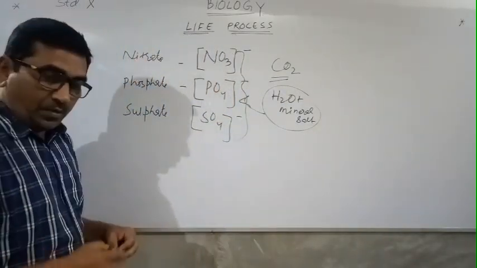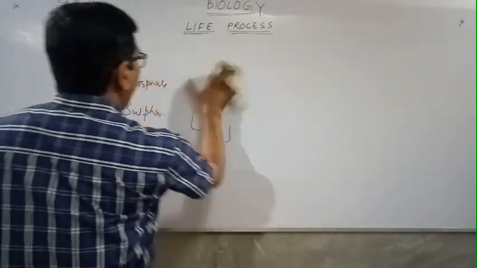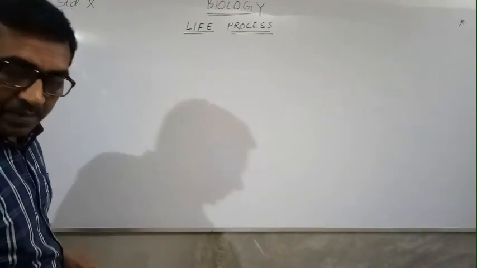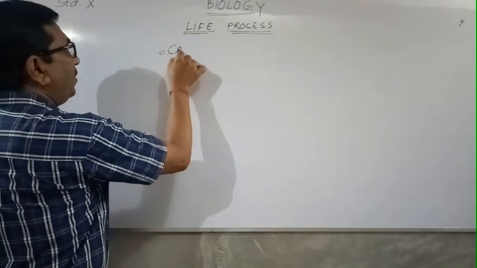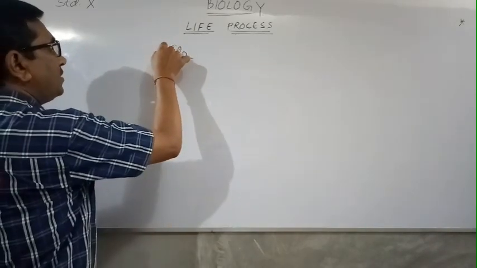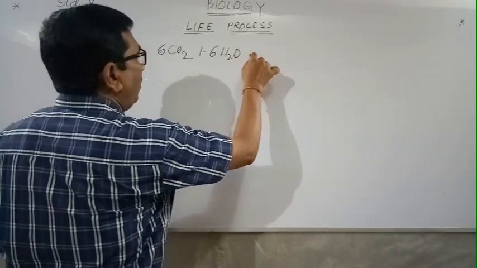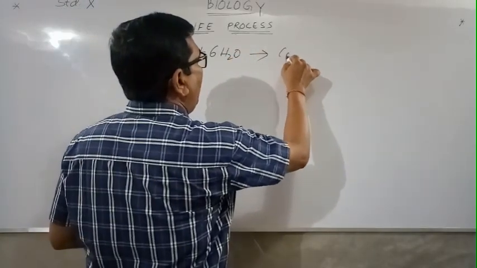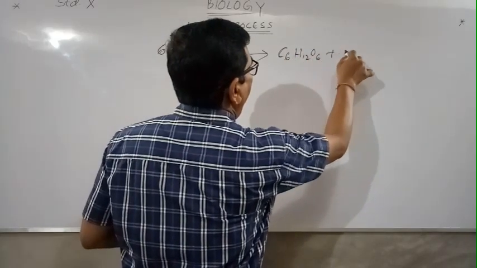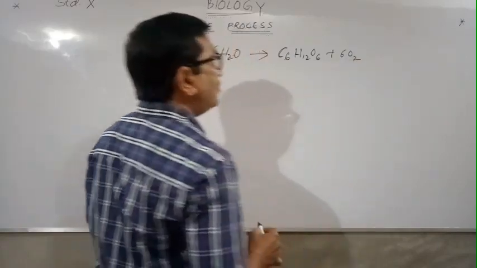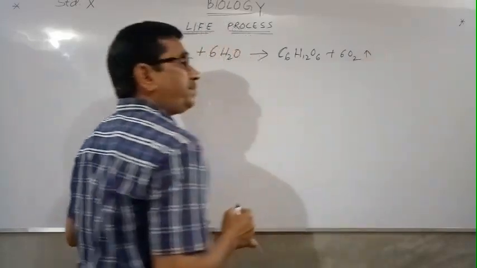Now, the equation says that 6 molecules of carbon dioxide react with 6 molecules of water to release 1 molecule of glucose plus 6 molecules of oxygen, which is released in the atmosphere.